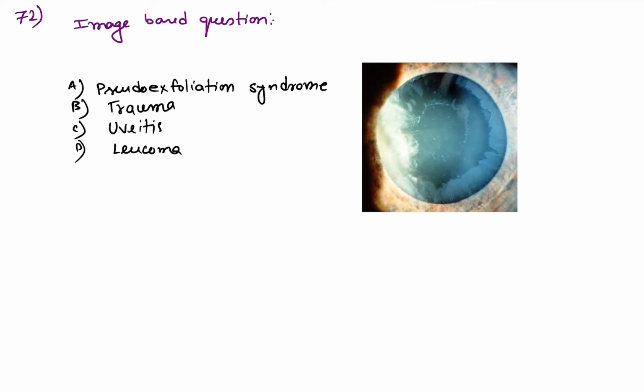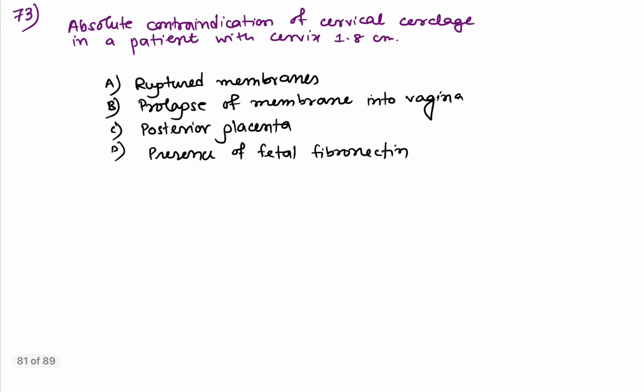Next question, image based question, straightforward question. What is the image showing? This is showing nothing but pseudo exfoliation syndrome, one of the most common causes of secondary open angle glaucoma. When it blocks the trabecular meshwork, it causes pseudo exfoliation glaucoma. So this is an image of pseudo exfoliation syndrome.